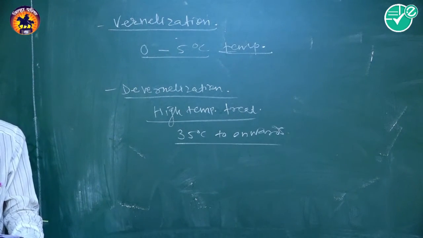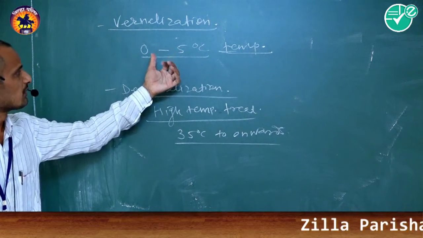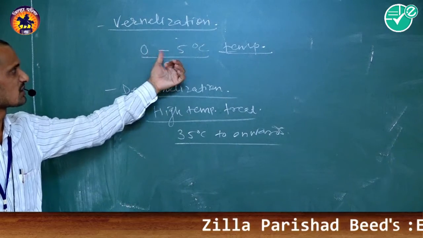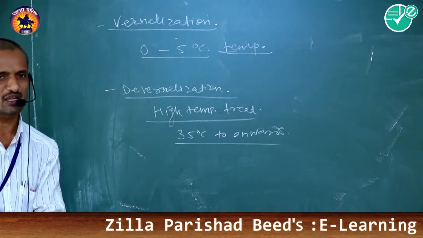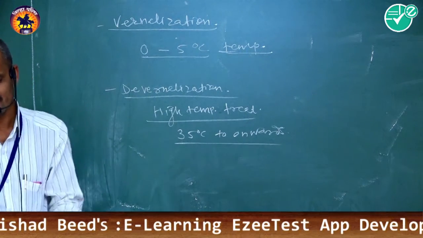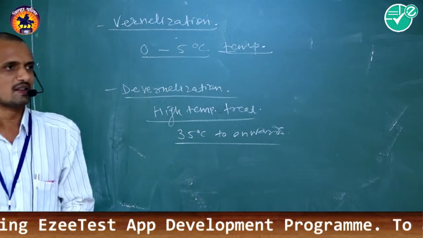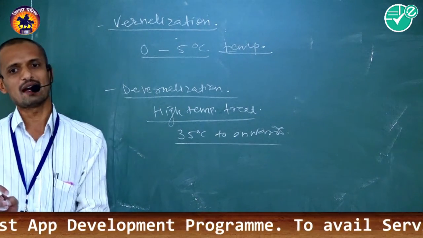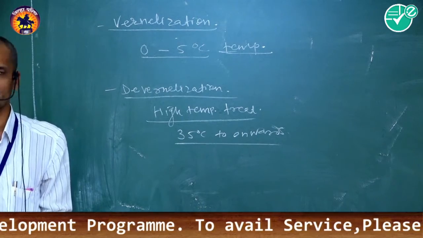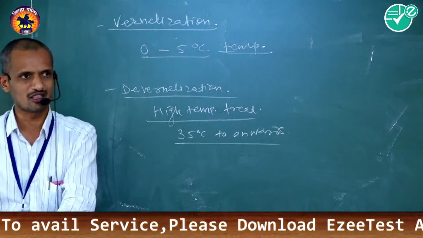The temperature ranges between 0 to 5 degrees Celsius. Cold treatment or chilling treatment is needful to plant growth as well as development. It is commonly called the vernalization phenomenon.